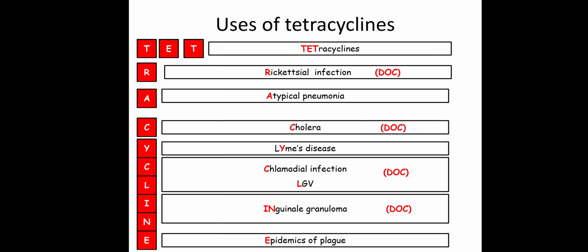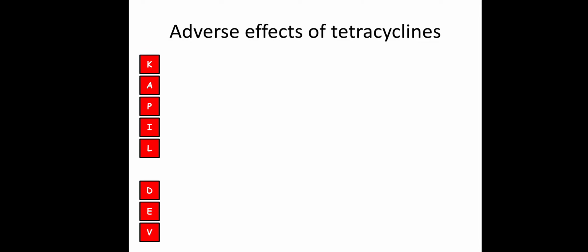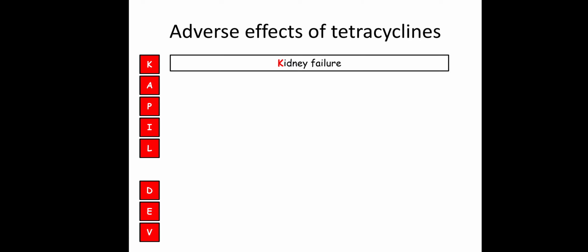Next we shall check out adverse effects of tetracycline, and it can be remembered from the mnemonic Kapil Dev. Now K means kidney failure. So tetracyclines are contraindicated in kidney failure except doxycycline. Why? Because it is excreted in bile. All the other tetracyclines are excreted via the renal route, therefore they are contraindicated.